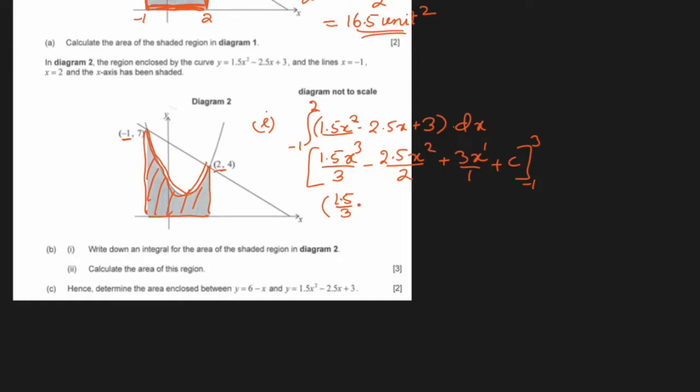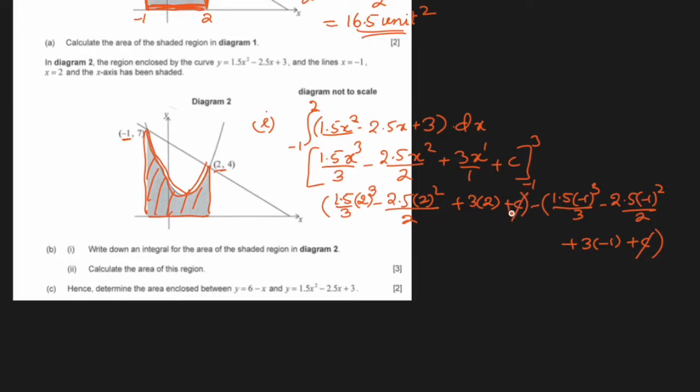1.5 over 3, 2 will be replaced first, 2 cubed, minus 2.5, 2 squared over 2 plus 3 times 2, no need to write 1, no need to write c also, but since it is there, I'm writing it, it will be cancelled out. Minus, 1.5 negative 1 cubed over 3 and minus 2.5 negative 1 squared over 2 plus 3 times negative 1 plus c. Do this, remove c's first, and now we'll get our answer.